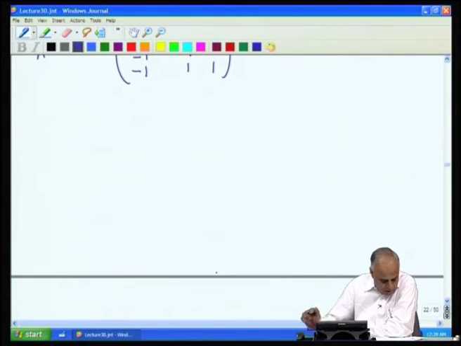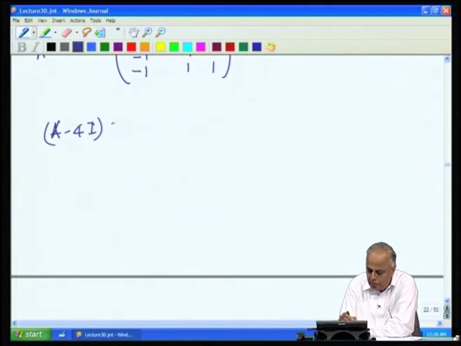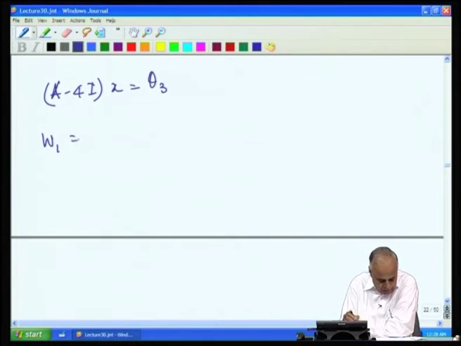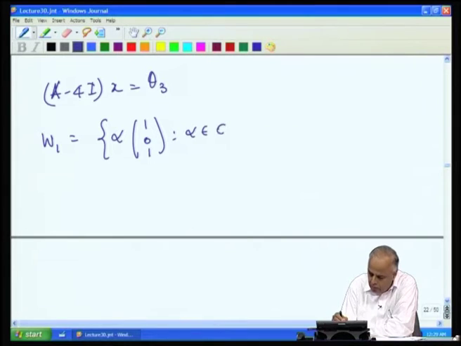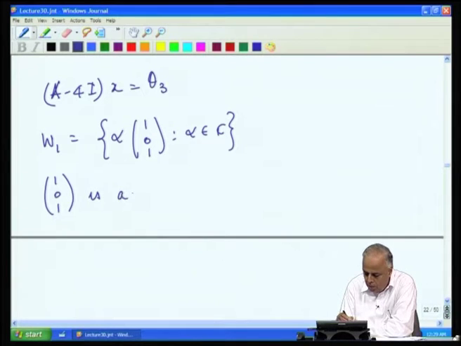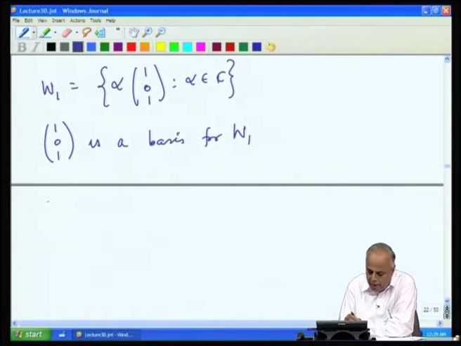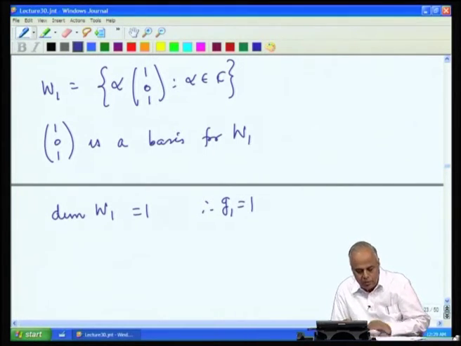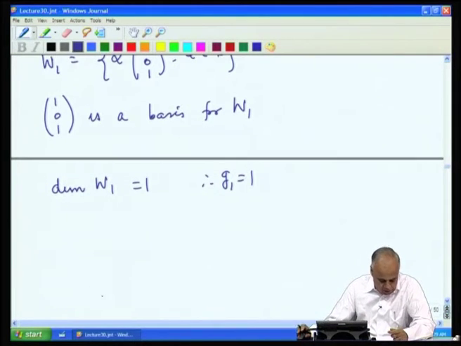If we now solve the system (A minus 4I) x equal to theta 3, we find that W 1 consists of all vectors of the form, and therefore, (1 0 1) is a basis for W 1, and therefore, the dimension of W 1 is 1 and therefore, G 1 is 1. The geometric multiplicity is the dimension of W 1 and therefore, it is equal to 1.